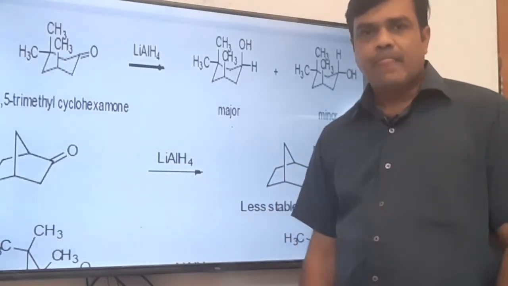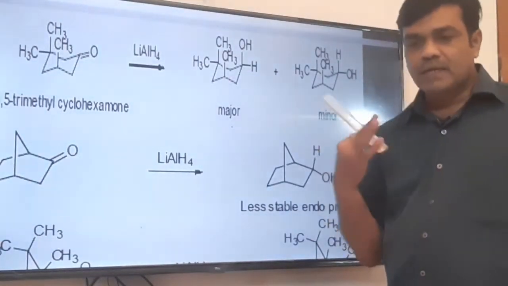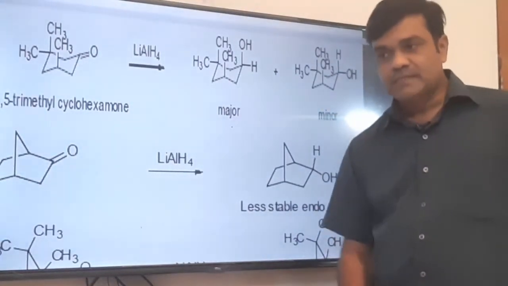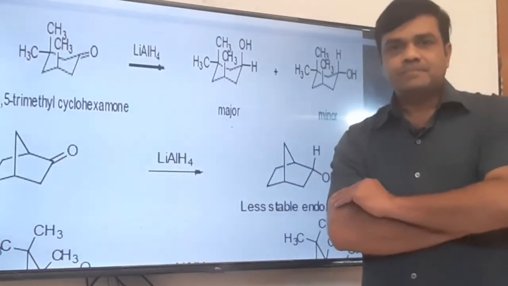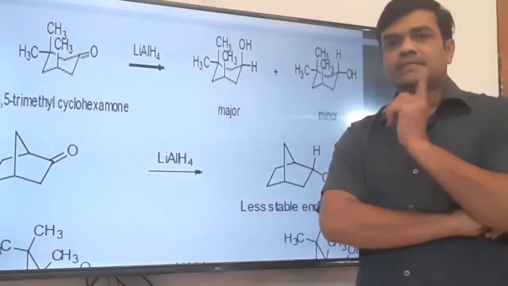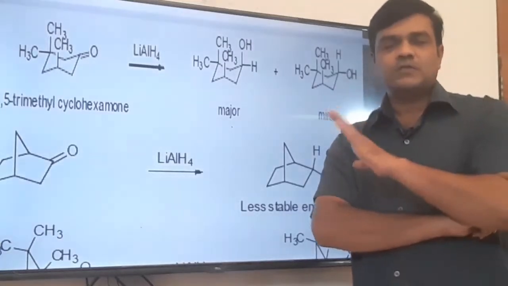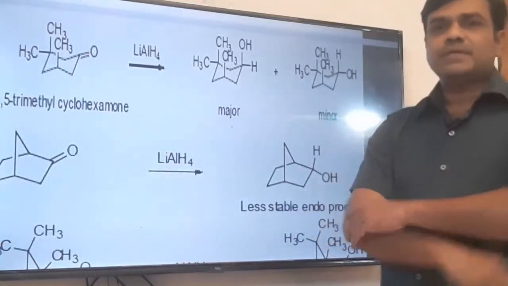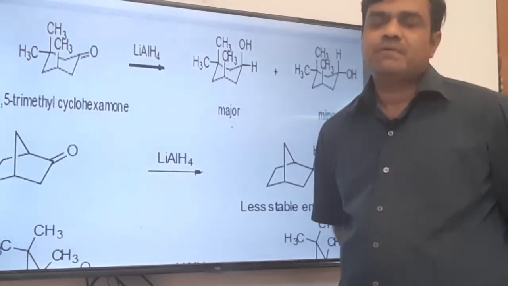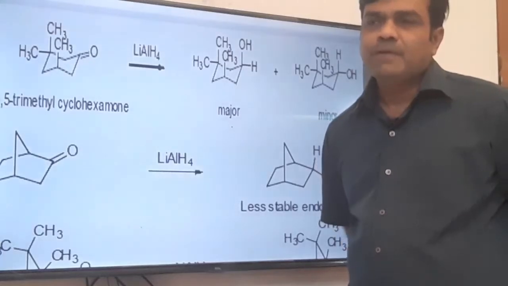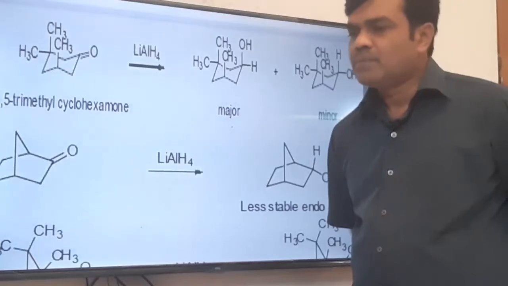50-50% chances are there. But remember, in cyclic compounds like cyclohexanone, the hexane moiety or the norbornane moiety, if a bulkier group is present at the axial position, it is unstable. Why is it so? Because in stereochemistry we know that there is a 1,3-diaxial interaction, a dipolar interaction between the functional group at one position and the third position.